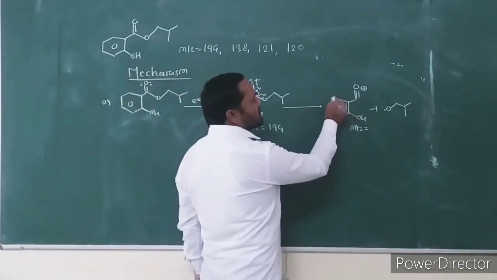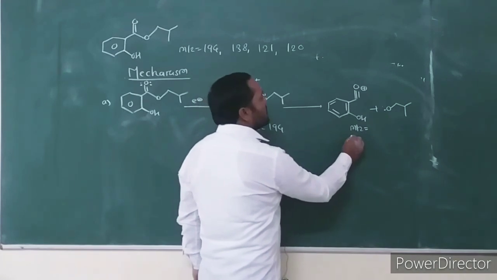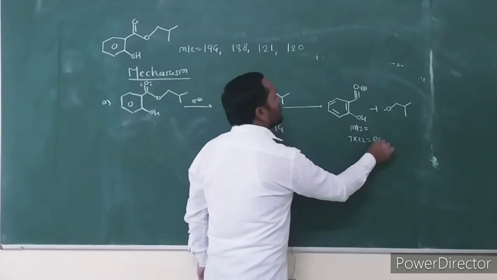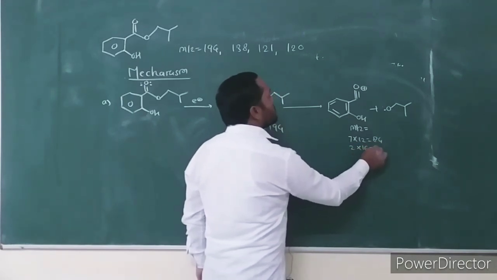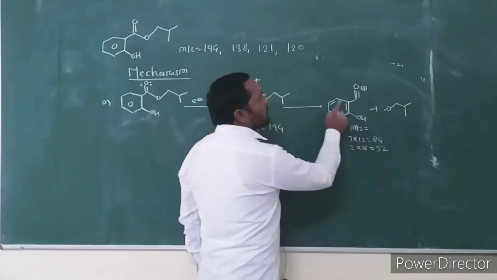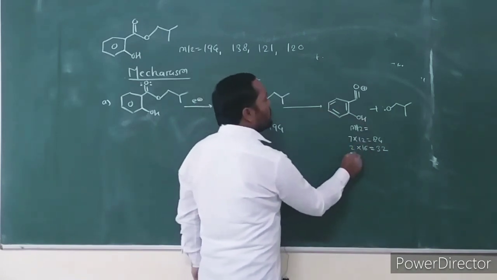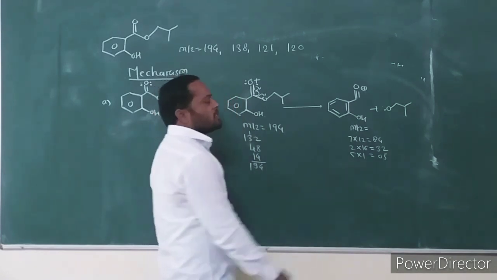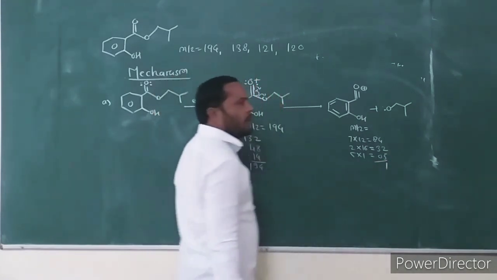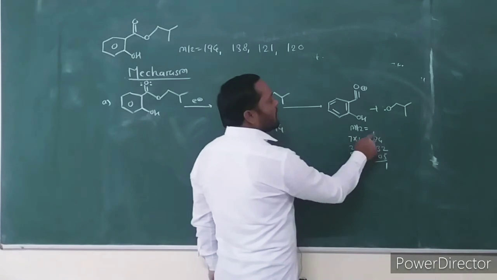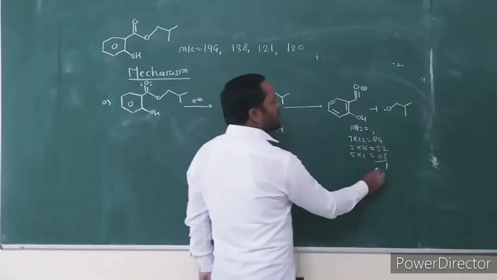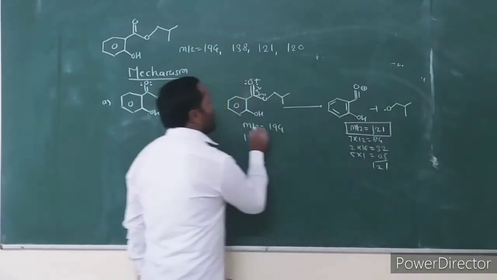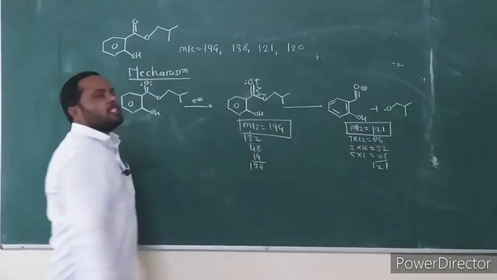Total number of carbons is 6 plus 1, 7 carbons. 7 into 12 is 84. 2 oxygens, 2 into 16, is 32. Then 1, 2, 3, 4 and 5 hydrogens. 4 plus 2 is 6, 6 plus 5 is 11. 8 plus 1 is 9, and 9 plus 3. The fragment ion has mass to charge ratio 121.